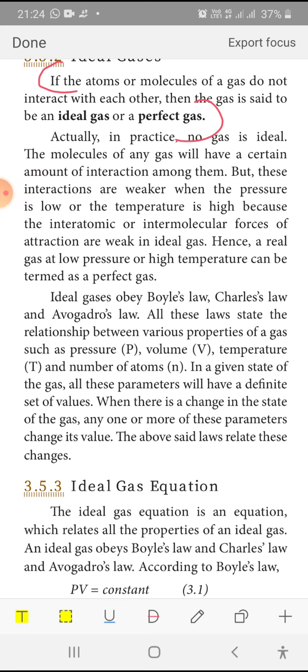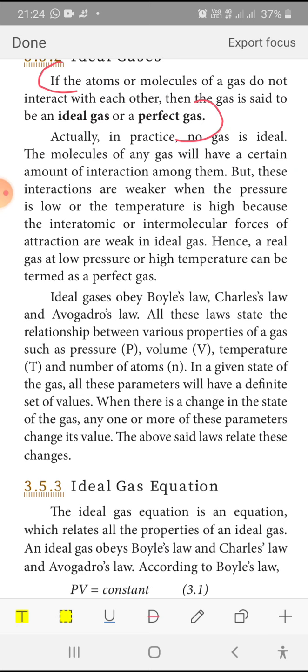Just now we saw all three laws. P, V, T. When pressure is kept constant, volume is directly proportional to temperature. That is Charles's law. When temperature is kept constant, pressure is inversely proportional to volume. That is Boyle's law. When pressure and temperature are kept constant, volume is directly proportional to the number of atoms or molecules. This is Avogadro's law.